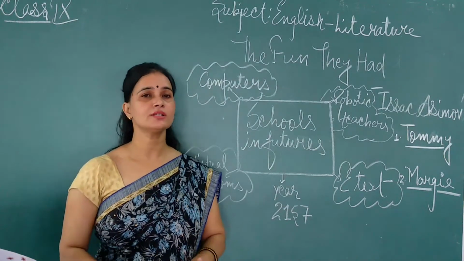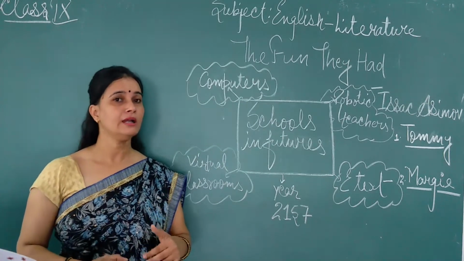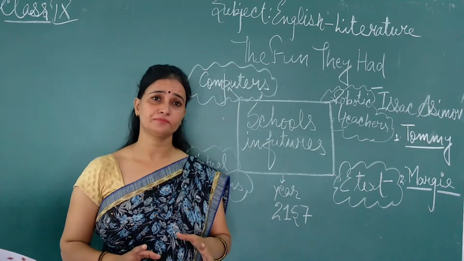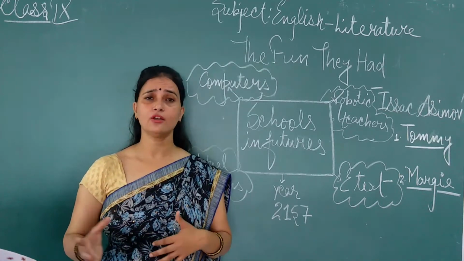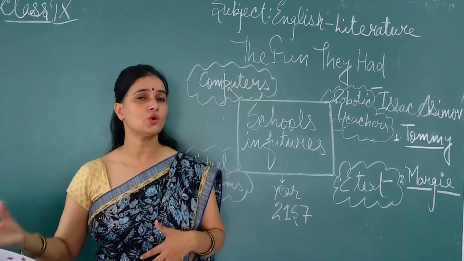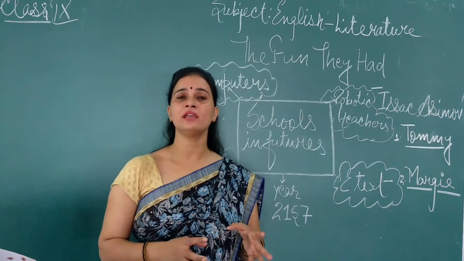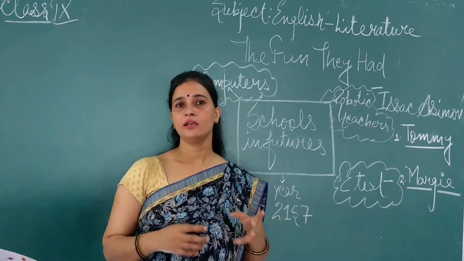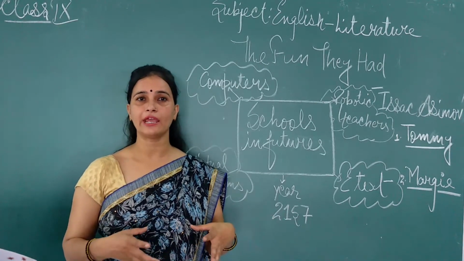If we talk about the whole summary of the lesson, Tommy found a printed book in the attic of his house. Attic means a storeroom. When he found that book, it was really very different, and the pages of that book were very yellow and crinkly.